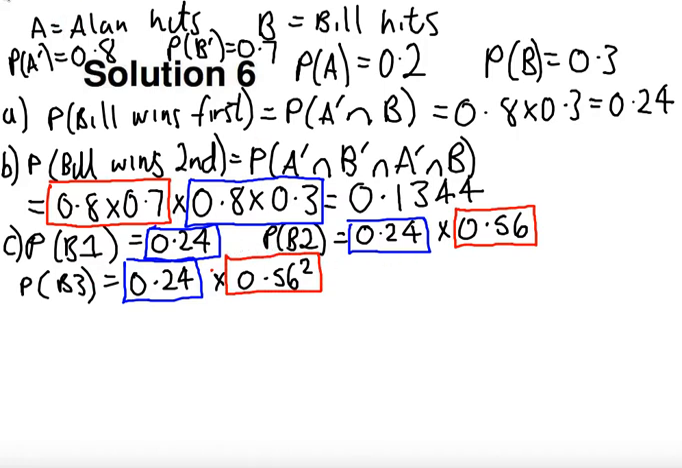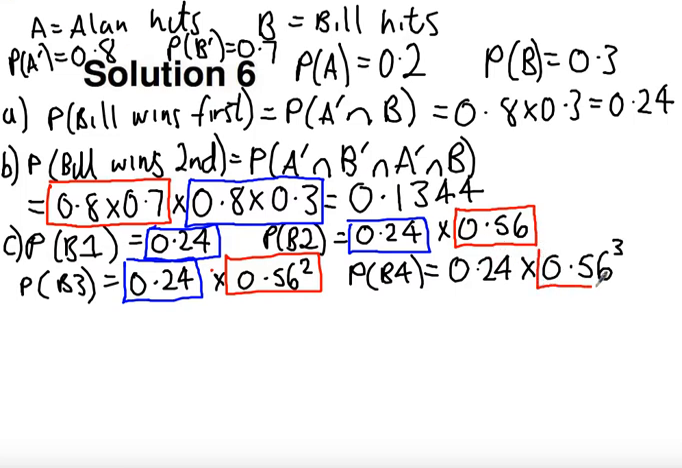And I'll do one last one just to emphasize and explain the point. Probability Bill wins round 4 is 0.24, because there's going to be a round in which Alan misses and Bill hits, and then 3 rounds of them both missing, which is 0.56 cubed. So just again colour coding, this is a round of them both missing, and this is a round where Alan misses and Bill hits. Well, this forms a geometric series.